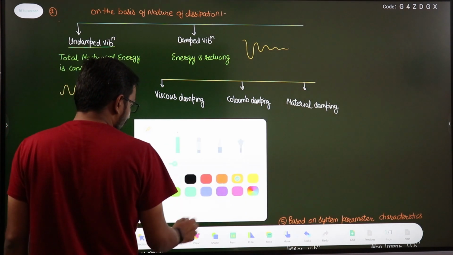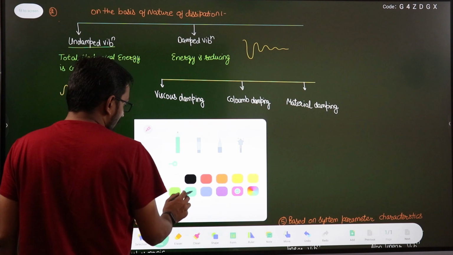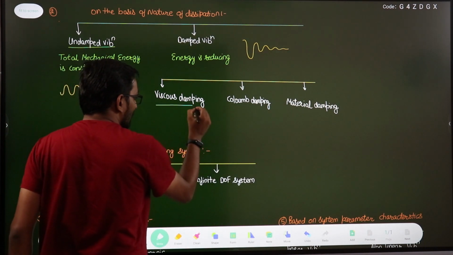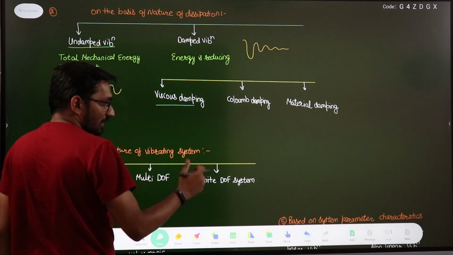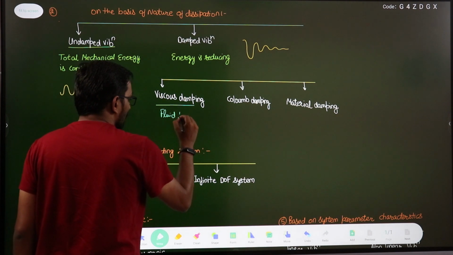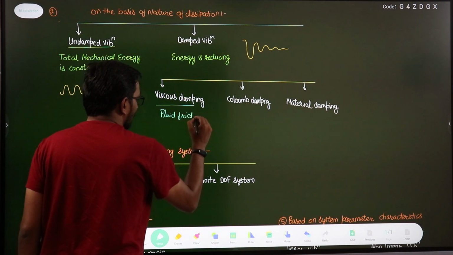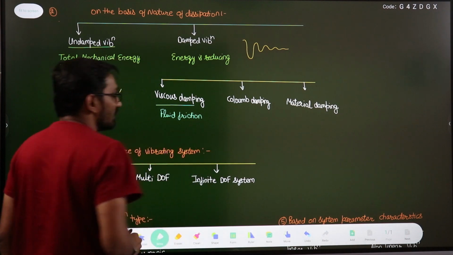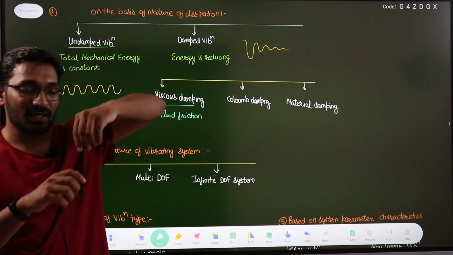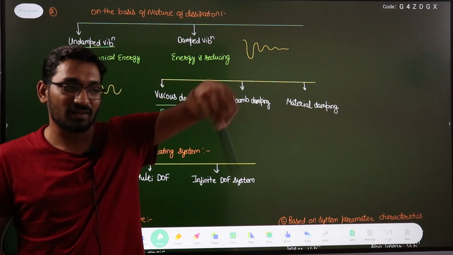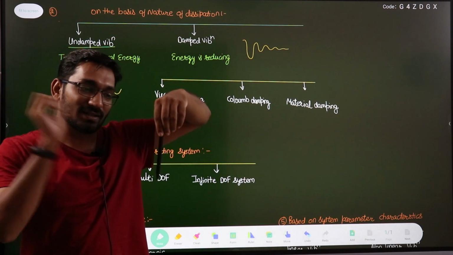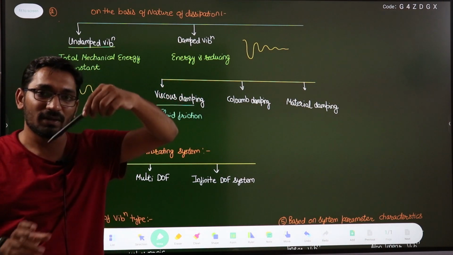The first one is your viscous damping. In viscous damping we have fluid friction. If the friction is present because of a fluid, then that type of damping is known as viscous damping. For example, this pendulum case, right? Suppose this is a pendulum, oscillating like this. The surrounding air will act as a fluid and exert some friction force on this pendulum.